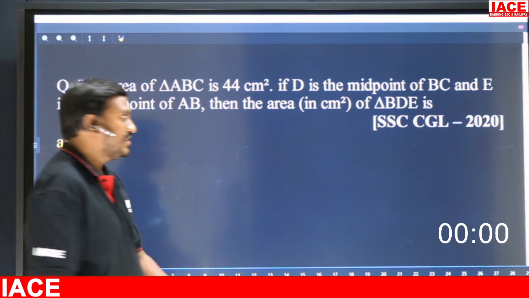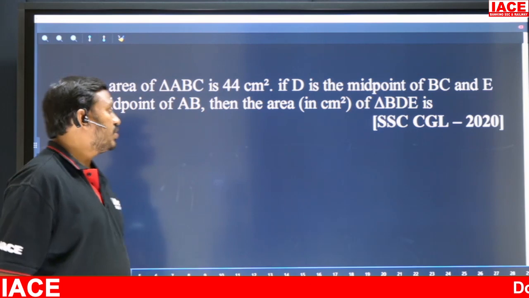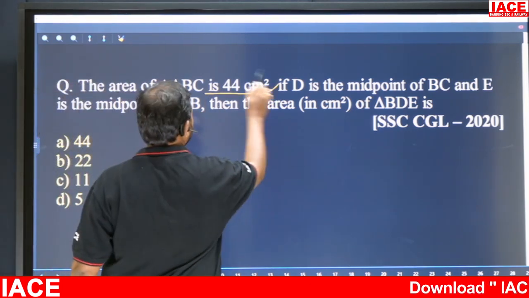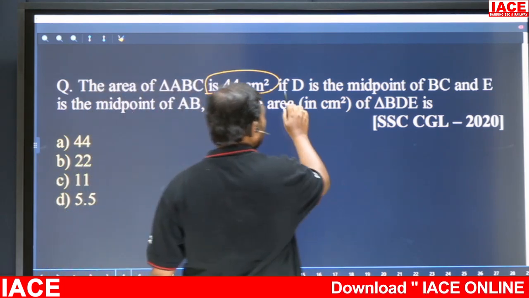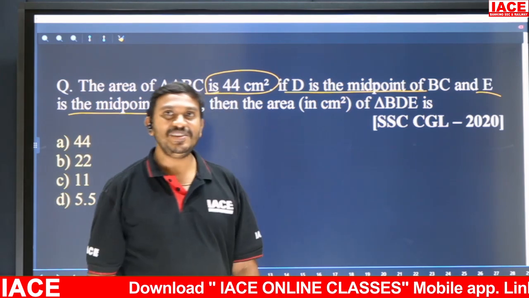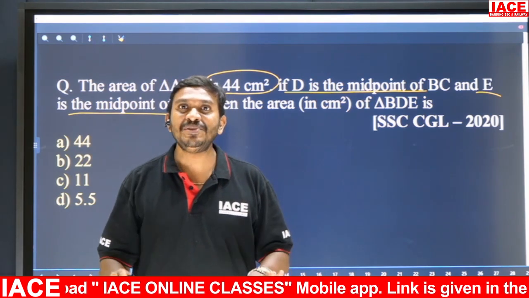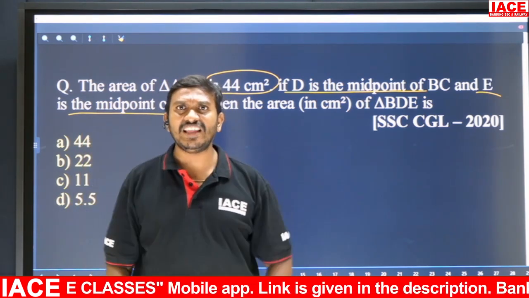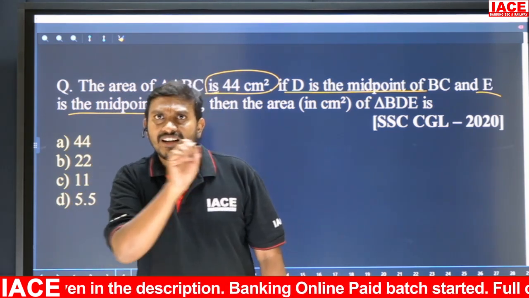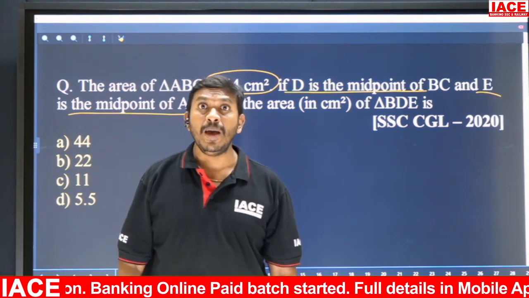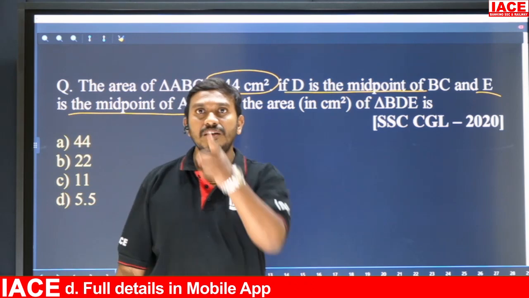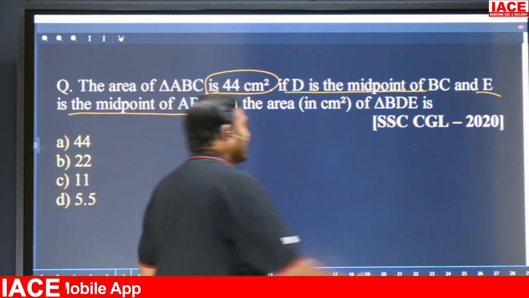Right, see, a geometry question. In triangle ABC, area of ABC is 44. D is the midpoint of BC and E is the midpoint of AB. Means immediately what you have to remember is the midpoint theorem; this is the clue. Two midpoints are there in a triangle. In a triangle with parallels, you remember the basic proportionality theorem; here, two midpoints are there, so immediately you have to remember the midpoint theorem.